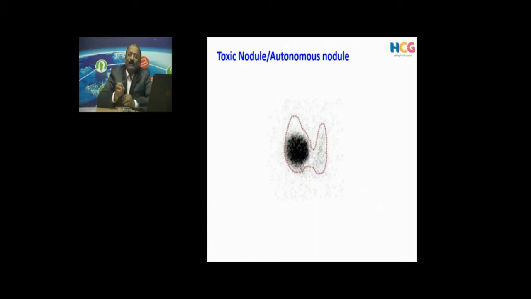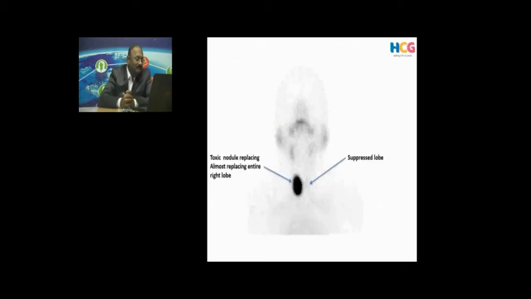Here, the patient is hyperthyroid. You are seeing only one nodule which is functioning more, and the rest of the thyroid gland is suppressed. This is a toxic nodule or autonomous nodule, and it has suppressed the function of the rest of the gland. This is how you now know, if your patient has come to you, why the patient is hyperthyroid and what the different type is. It is hyperthyroidism because of the toxic nodule, because these pictures will tell you to manage these patients in a different manner. I will come to that later.